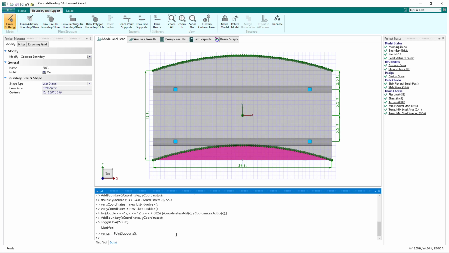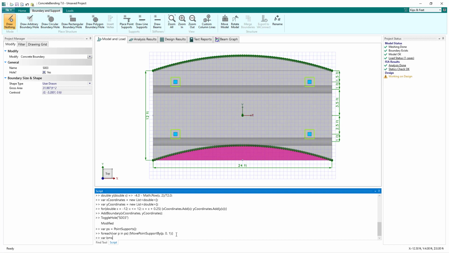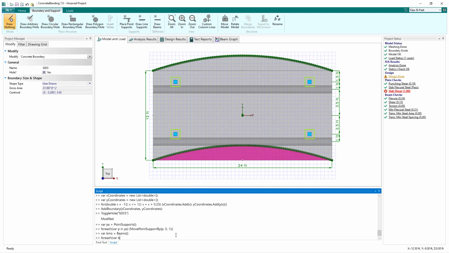Next, we might decide that we need to shift the point supports and the beams upward in our model. We can easily accomplish this by creating a list of the point supports and of the beams in the model. We can then use a couple of for each loops to move all of the point supports and to move both of the beams in the model.